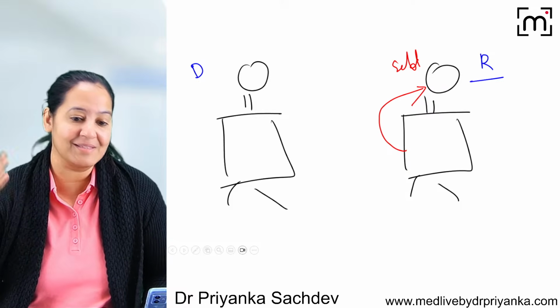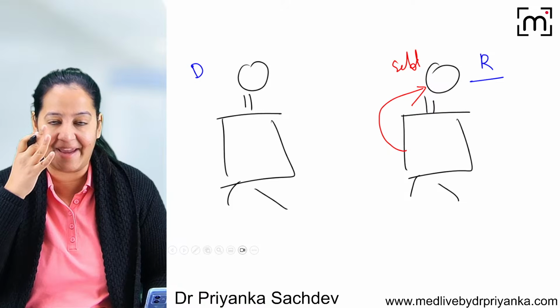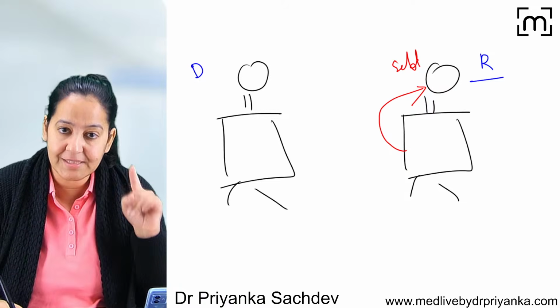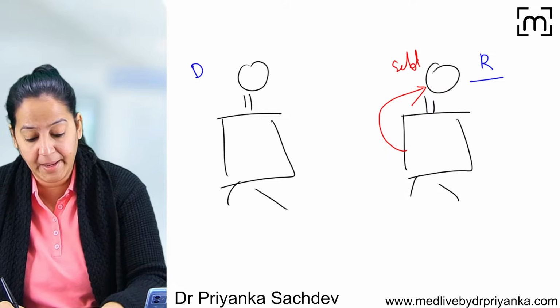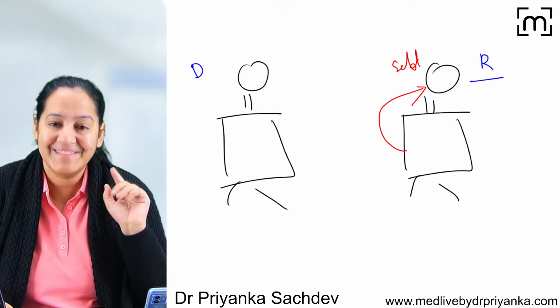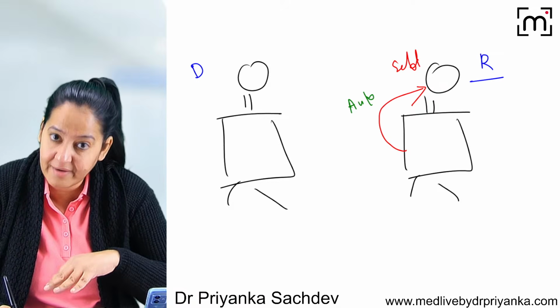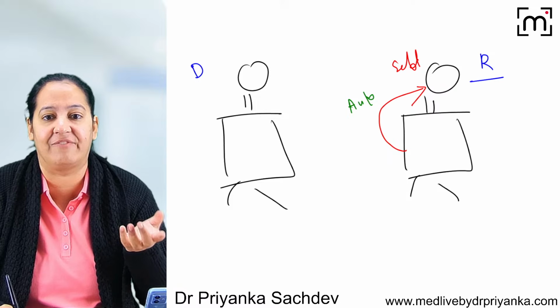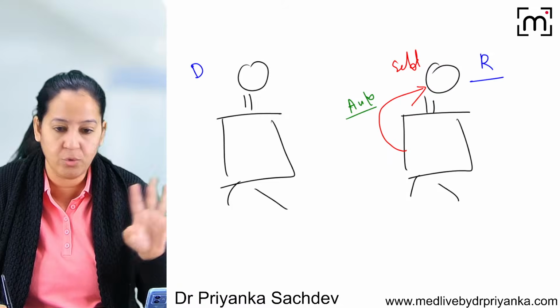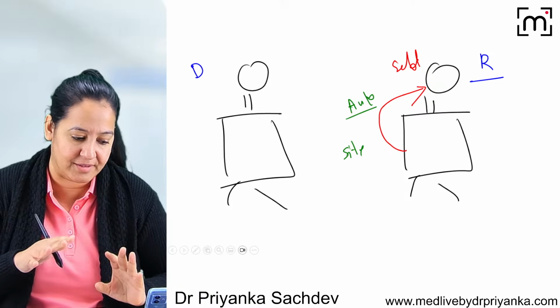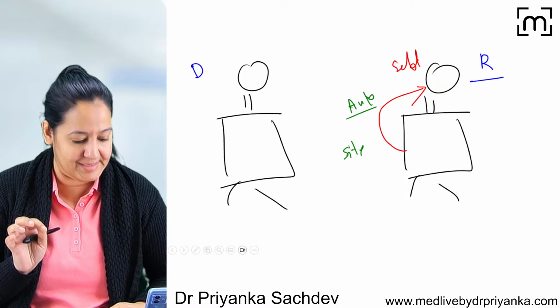So if we transplant the skin from some other side to this side, there is no rejection. Body will not identify it as foreign. So this transplant is the best transplant, because there is no chance of rejection. This transplant is known as autograft. Auto means self. The donor is self, the recipient is the self. So it is autograft. Autograft, no chance of rejection. Only the site is changed from one side to another.